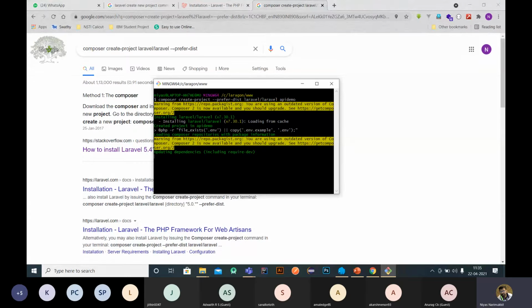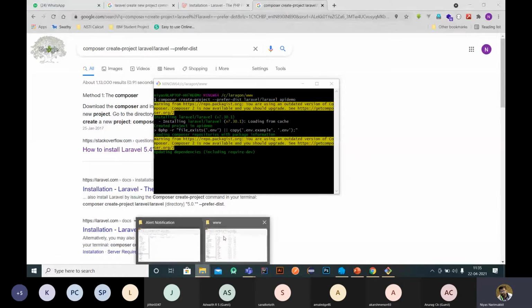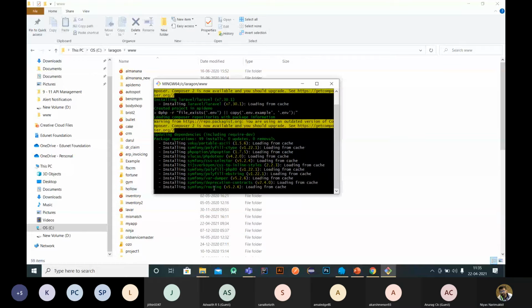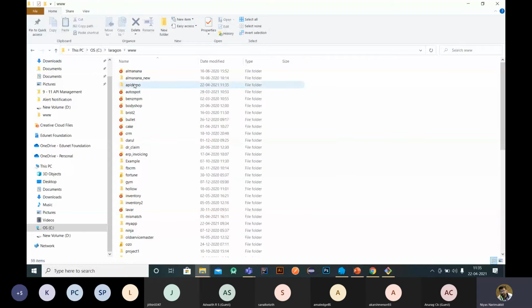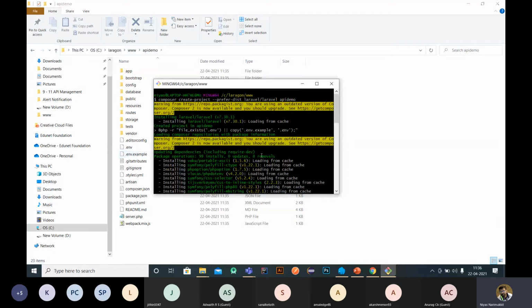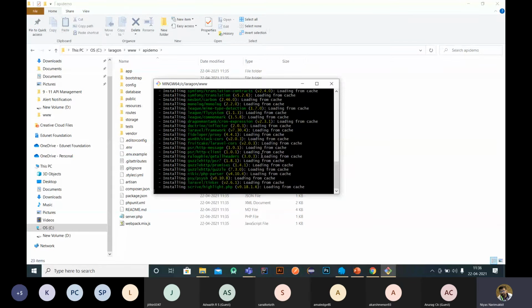It will take time to load. Meantime you can see that a project folder called API demo is created here. All the files needed for a sample Laravel application are downloaded and installed here. So we will get a sample application using the Laravel framework, and all the dependencies are installed.